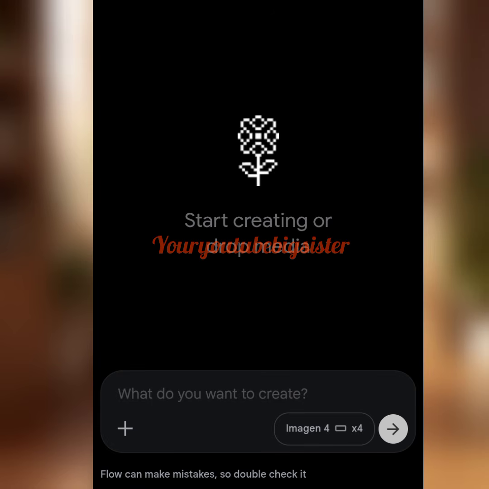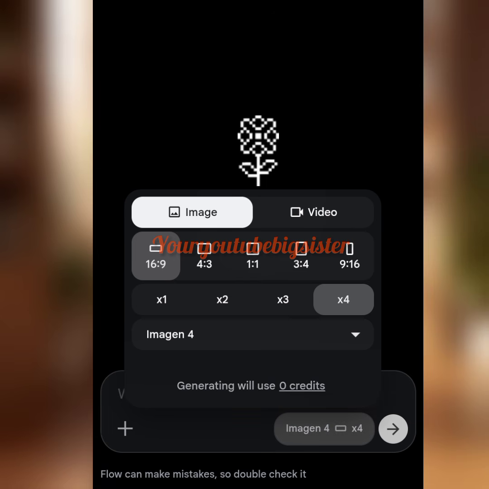Okay, so we've gotten to this place. What we have to do is tap on this imagine here and make sure it is on image. Please pay attention. Make sure it is on image. Then the aspect ratio, you can choose 16:9 because this is a YouTube video. But if you want to create for TikTok or Facebook, you can tap on 9:16, right? You can tap on 9:16.